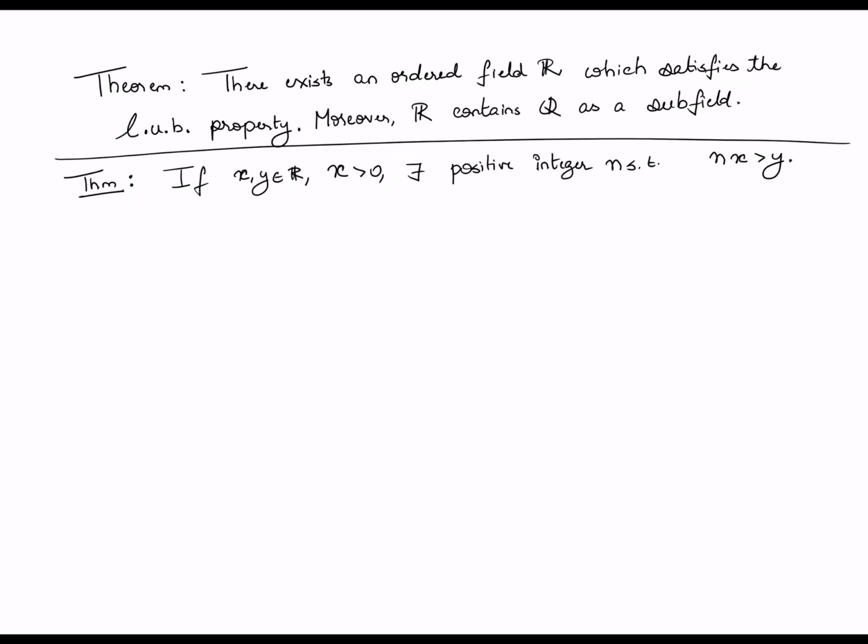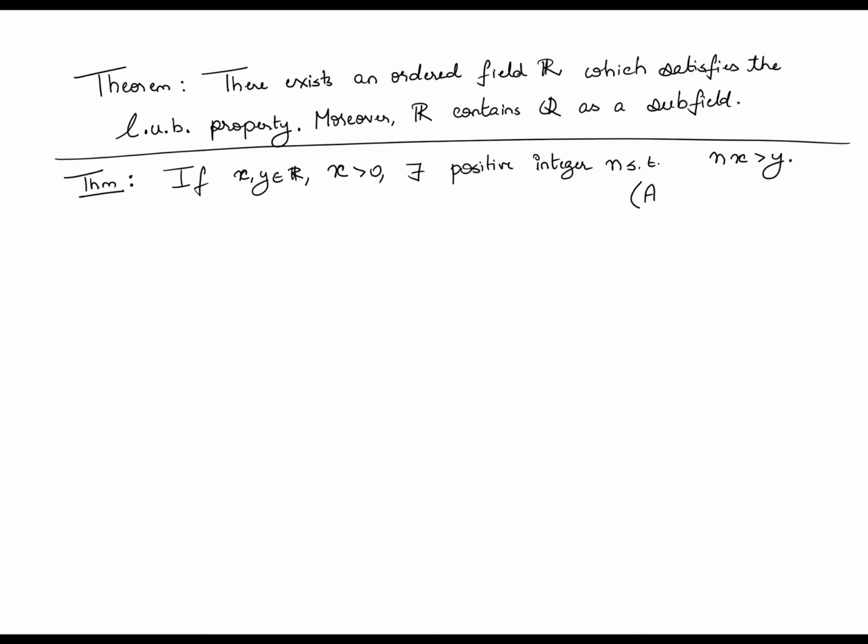The first result tells you that if x and y are real numbers with x being positive, I can always find a positive integer n such that when n is multiplied by x, it actually exceeds y. Seems fairly intuitive. This should seem very natural to you. We will actually use this property to prove other properties that are far less obvious.